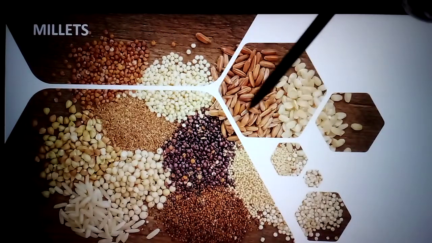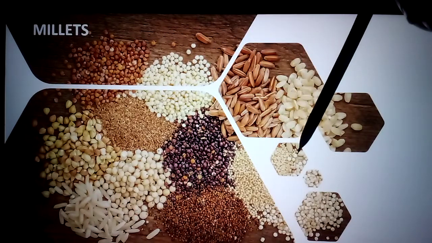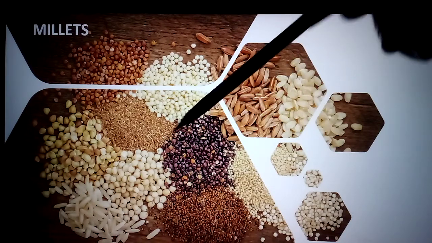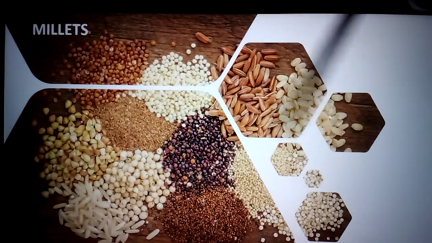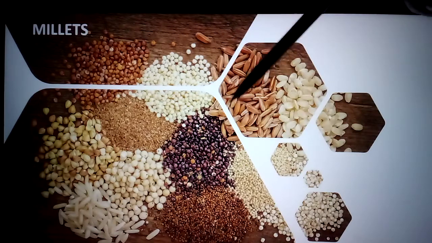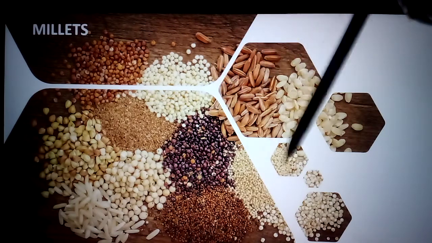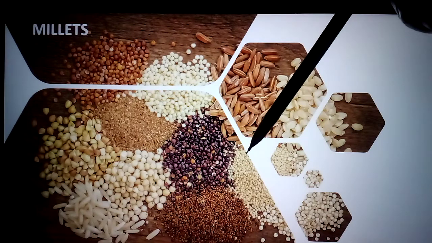Different millets, jowar is there. This is jowar. Okay, so different barley is there. Different millets we are using daily in our food. These have more nutrients. And what is the importance of these millets?